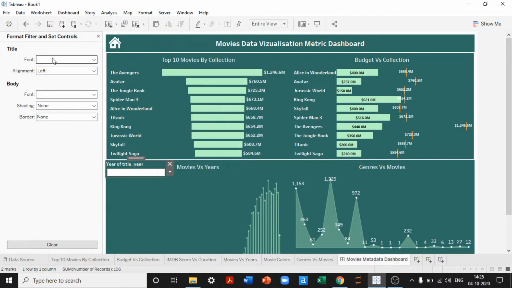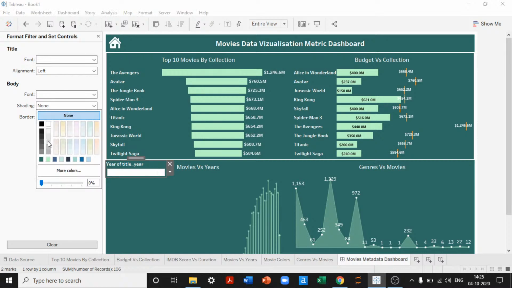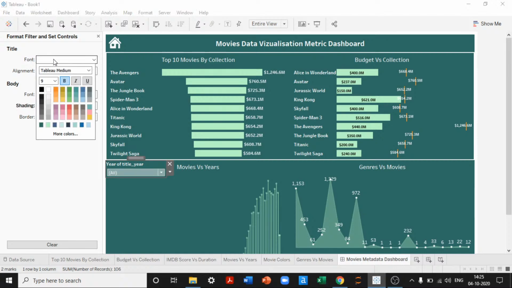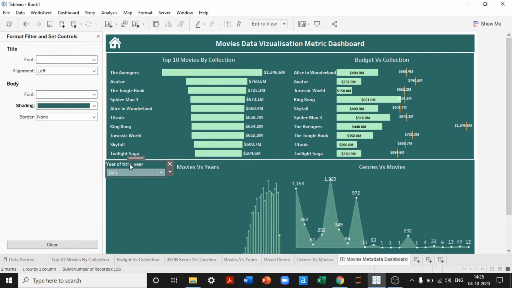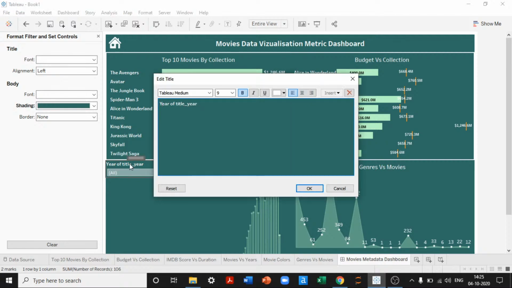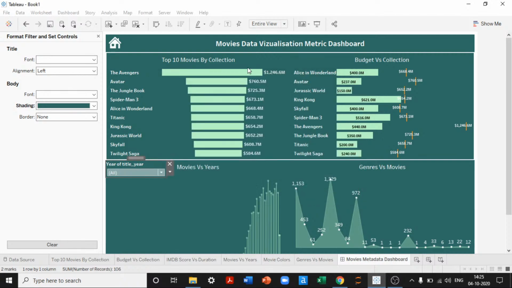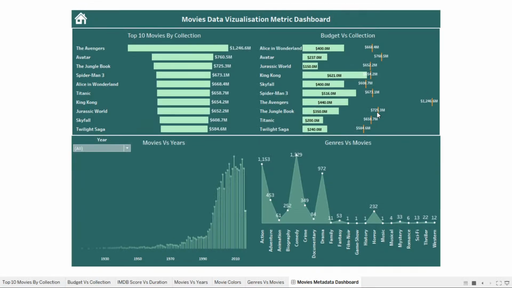Format filter and set controls. The font is this. The body will have a shading like this. Yes, the title also will have a font. I'll simply say here, keep it in the middle. Just apply. Now put it into a full view. Now we are seeing all the years.